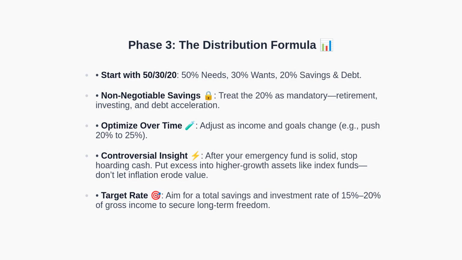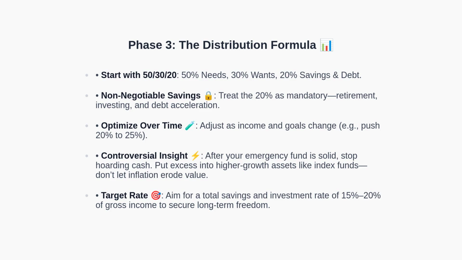As your situation improves, optimize by nudging your savings rate higher. A critical insight is that once your emergency fund is fully stocked, you should avoid accumulating excessive idle cash because inflation steadily erodes purchasing power. Redirect surplus into higher growth investments, such as low-cost index funds. As a practical benchmark, target a total savings and investment rate of 15 to 20% of your gross income.